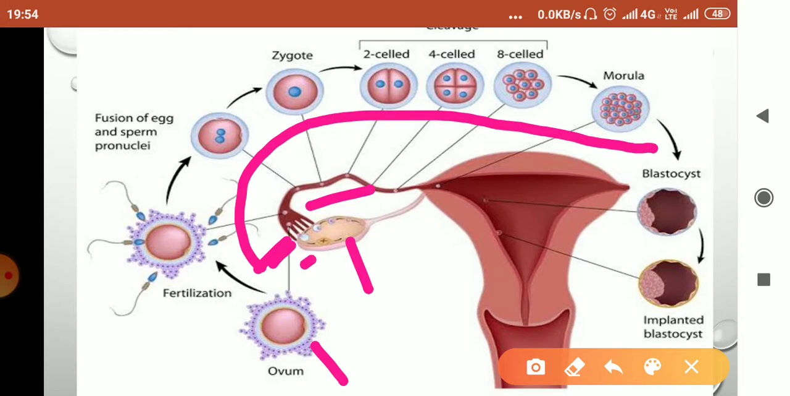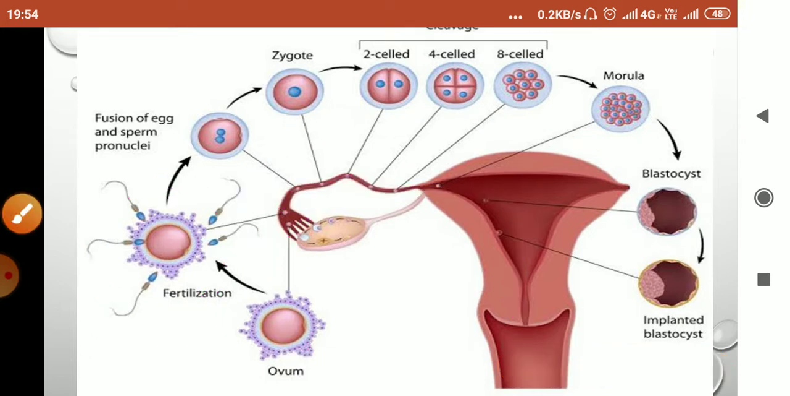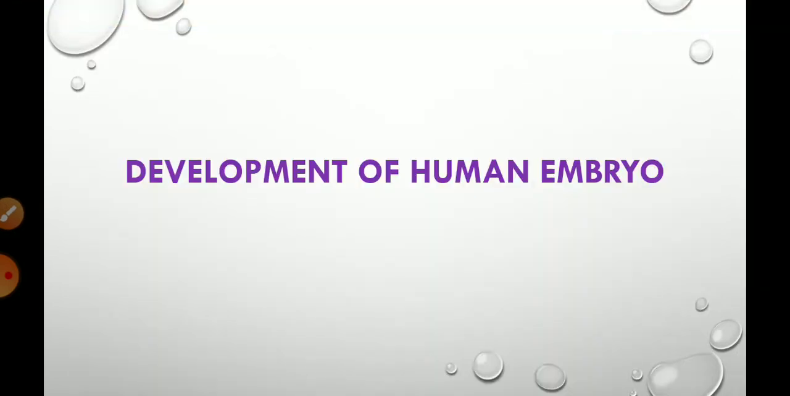This ovum is caught by the fimbriae and then the fertilization occurs inside the fallopian tube, inside the anterior part of the fallopian tube. You can see that this sperm is fusing with the ovum. Now the sperms enter the vagina and the passage of the sperm is somewhat like this. So this is how the fusion between the sperm and ovum occurs in the anterior part of the oviduct or fallopian tube. Children, let's see the development of the human embryo.